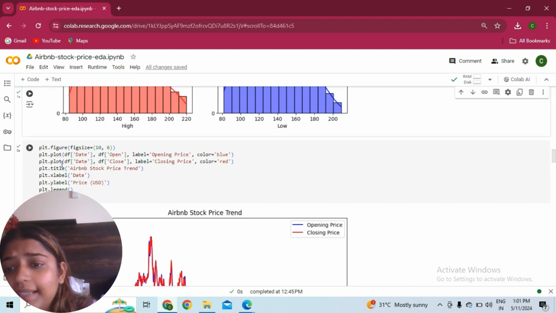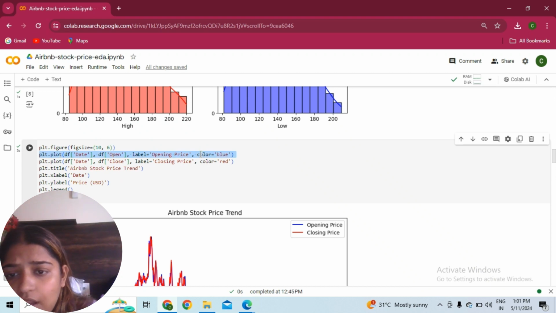Then the next one is, we will go date wise, looking at the opening price and the closing price. This is another plot for the opening price, and this is another plot we are doing for the closing price, and this is the title, the left label, the Y label, and so on.